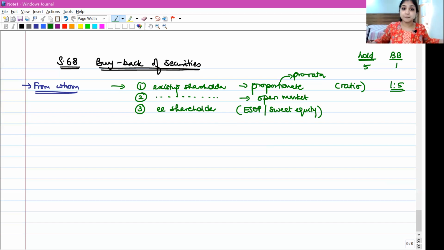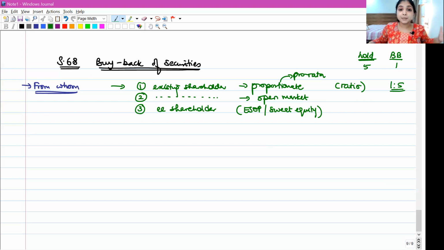From whom is the company going to buy back the securities? First point. The company can buy back securities either from the existing security holders on a proportionate basis, on a pro rata basis, on the basis of a ratio, where depending upon how many shares the shareholder already owns, proportionately from all the shareholders, the company will buy some shares.